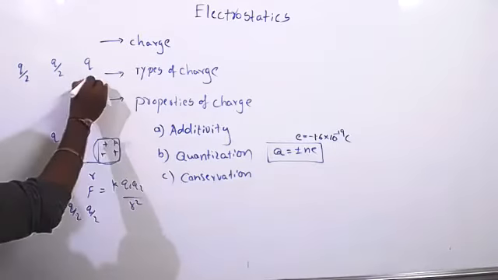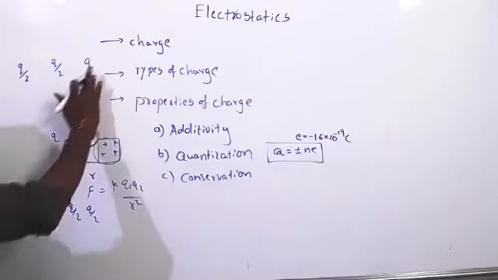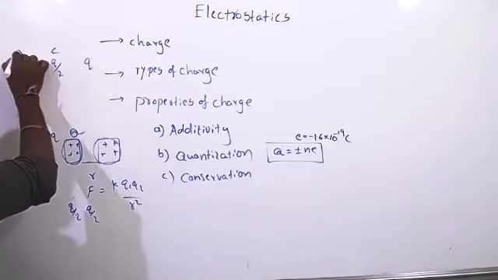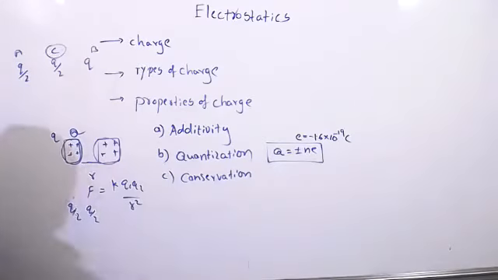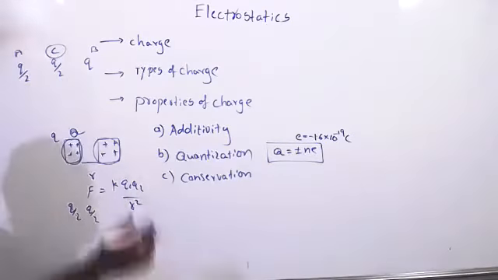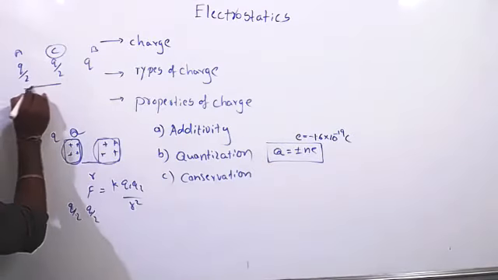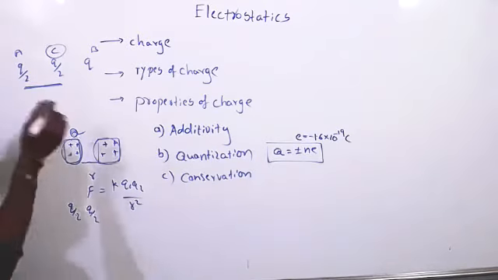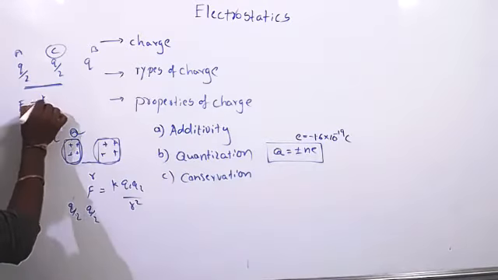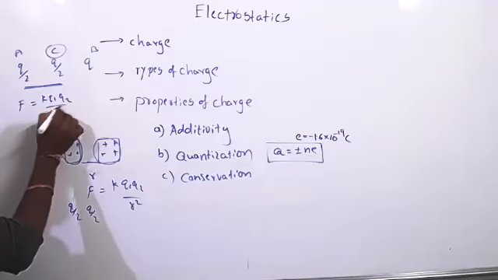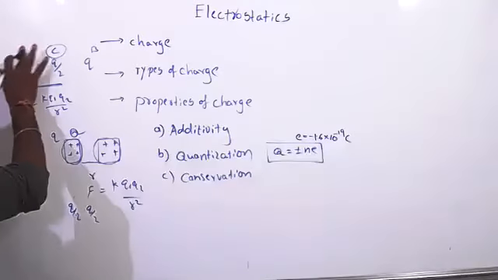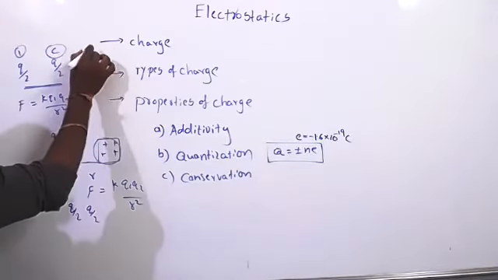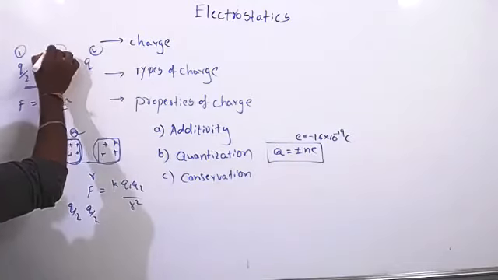It is C, right? No, sir, the mid center one. It's A, B, and C, right? Yes, sir. So first, what you have to do is calculate the force on these two. Force formula you know, right? F is equal to K Q1 Q2 by R squared. Take this as 1, this as 2, this as 3.